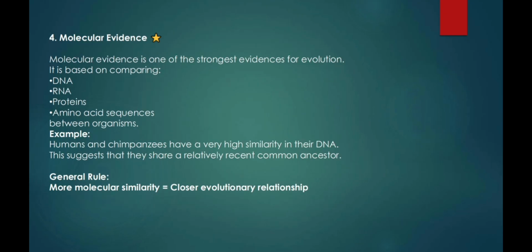Number 4. Molecular evidence. Molecular evidence is one of the strongest evidences for evolution. It is based on comparing DNA, RNA, proteins, amino acid sequences between organisms. Example: humans and chimpanzees have a very high similarity in their DNA. This suggests that they share a relatively recent common ancestor. General rule, "more molecular similarity equals closer evolutionary relationship".